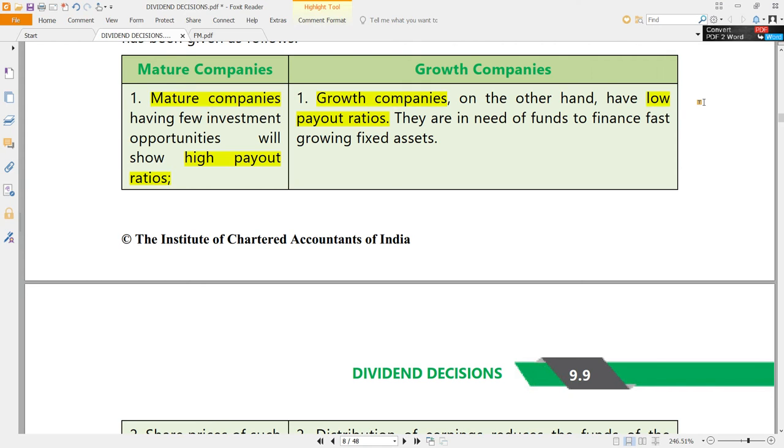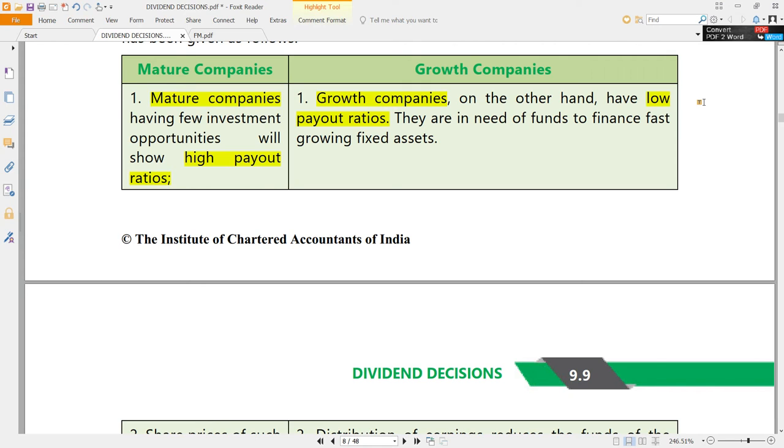What it did, it just spilled it over. So who can do that? Who can spill that over? Those who already have higher levels of cash reserves, who already have higher levels of profits, which are mostly stable, not much fluctuating. Those are what we call mature companies.